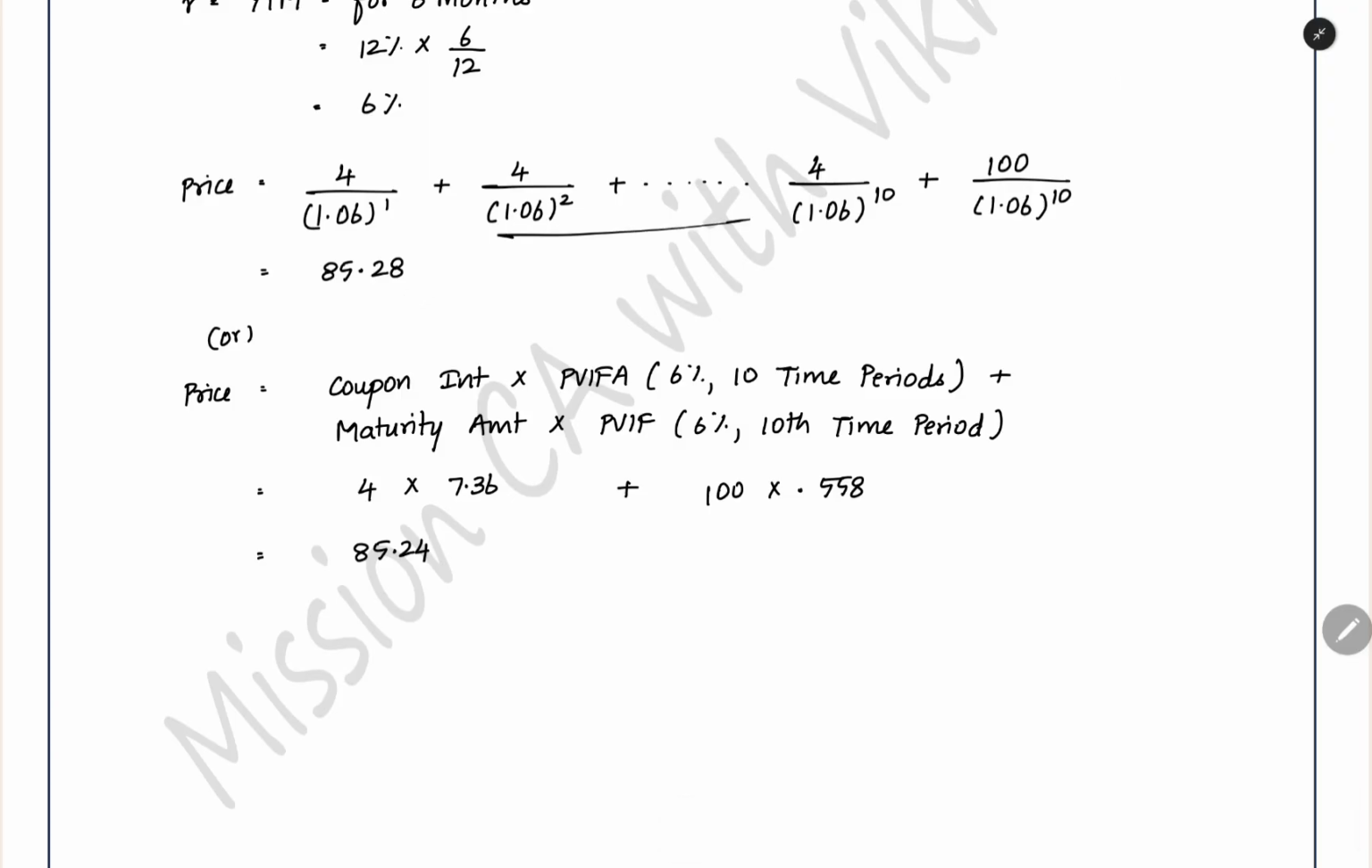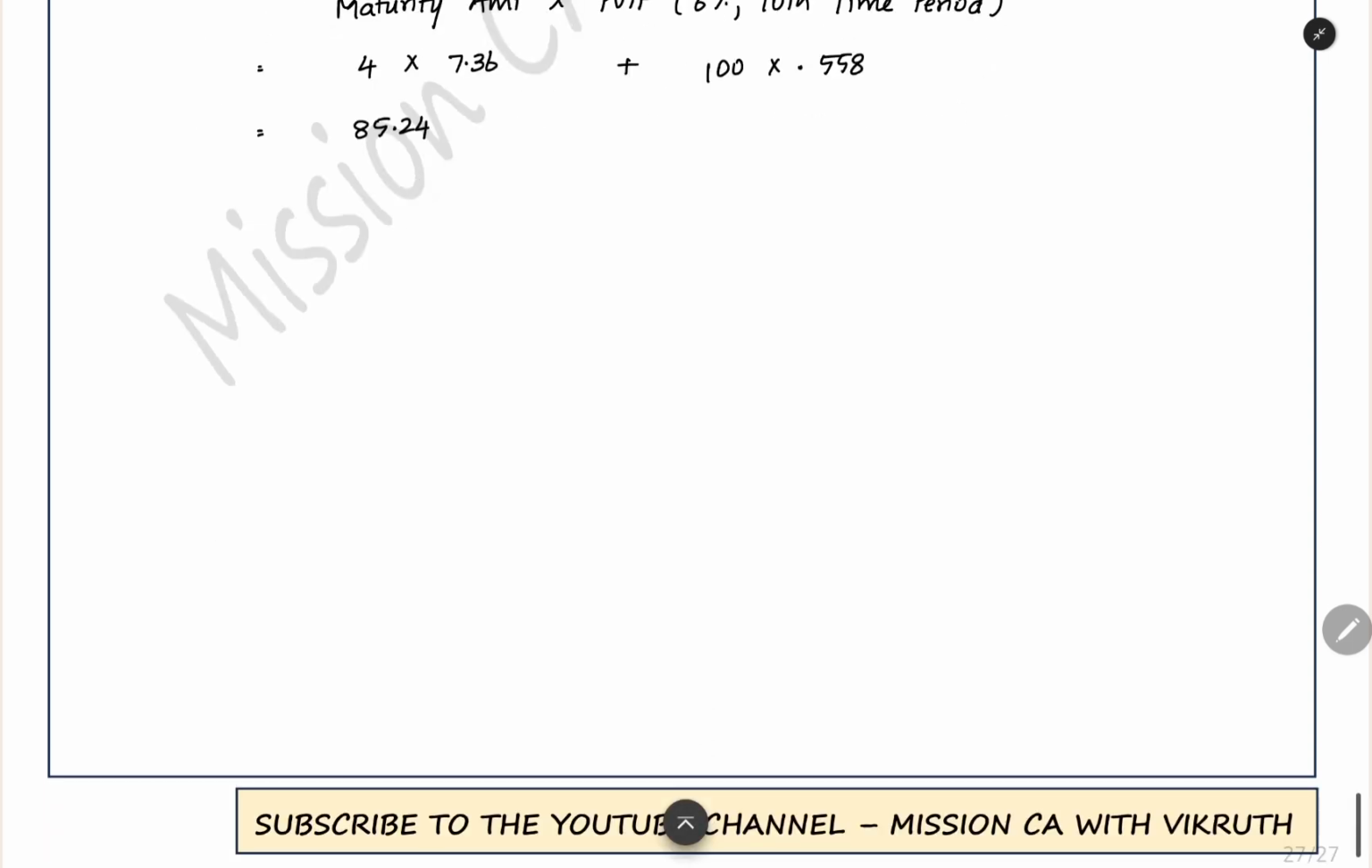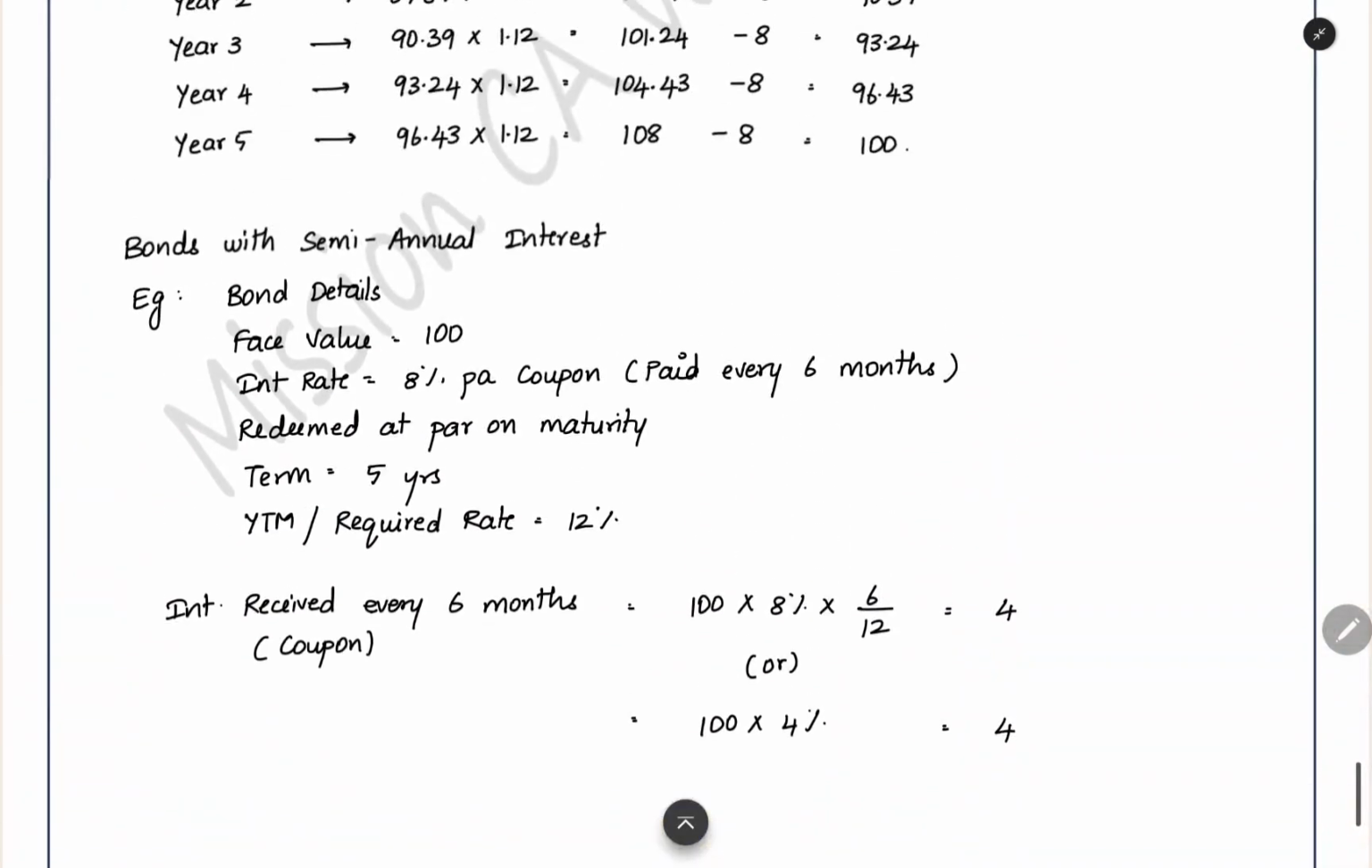You can either do it like this, or you can use the same interest factor, 6% for 10 time periods, 6% for the 10th time period. This is the factor at the end of the 10th period. This is the factor for periods 1 to 10 fully. Every 6 months the factor will be there. So it will be calculated like this, and then you will get the same price. The 0.04 difference you are getting, 0.28 and 0.24, is due to a rounding off difference. So this is the bond valuation when you are getting the interest every 6 months.